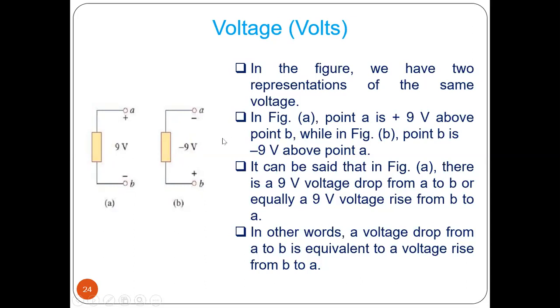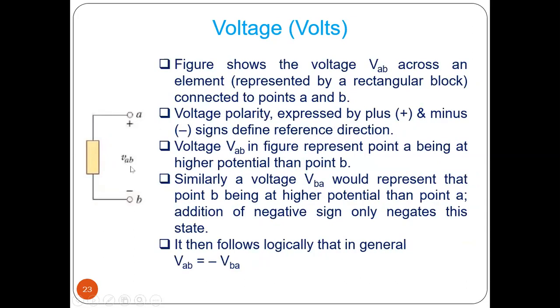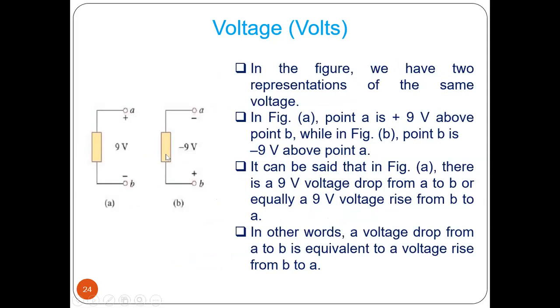Both are almost the same. So between a circuit element, whether it is plus or minus, we have to take care of that. Which side is higher potential, which is lower potential. If the higher potential is written as the first suffix, then it will be positive. If vice versa, then it becomes negative. Okay.